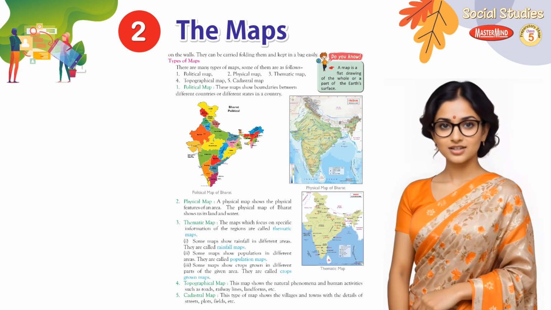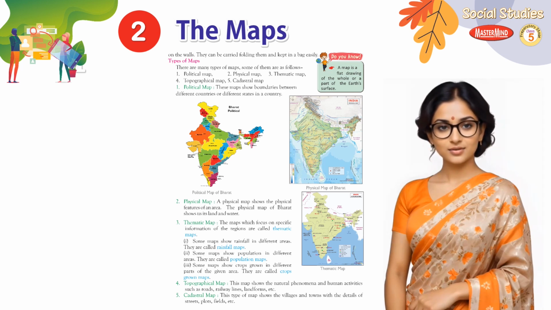Do you know? A map is a flat drawing of the whole or a part of the Earth's surface. Types of maps. There are many types of maps. Some of them are as follows. 1. Political map. 2. Physical map. 3. Thematic map. 4. Topographical map. 5. Cadastral map.